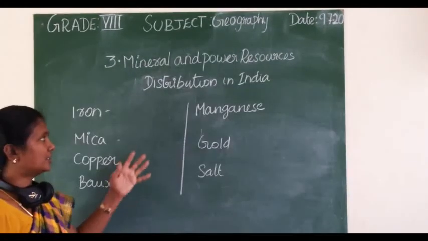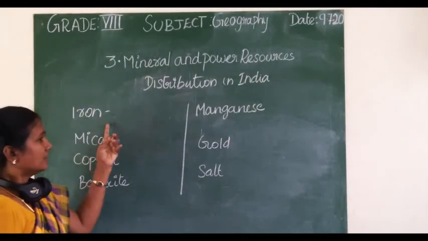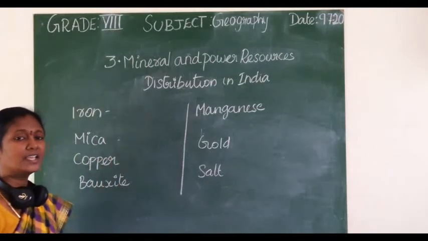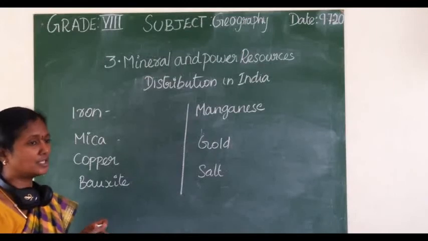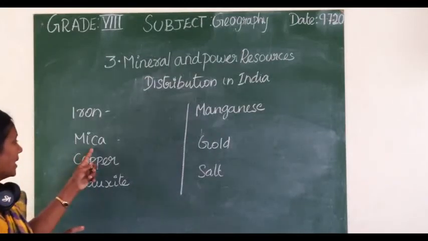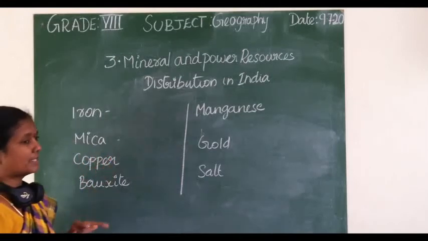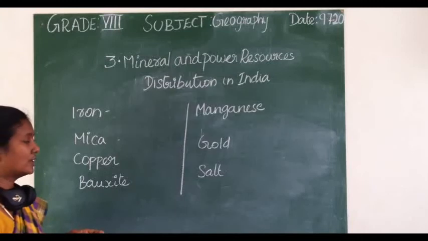Let us see the distribution of minerals in India. Iron: India has deposits of high-grade iron ores. It is found in Jharkhand, Orissa, Chhattisgarh, Madhya Pradesh and Goa. The next one is mica. Mica is also deposited in Jharkhand, Madhya Pradesh and Orissa.